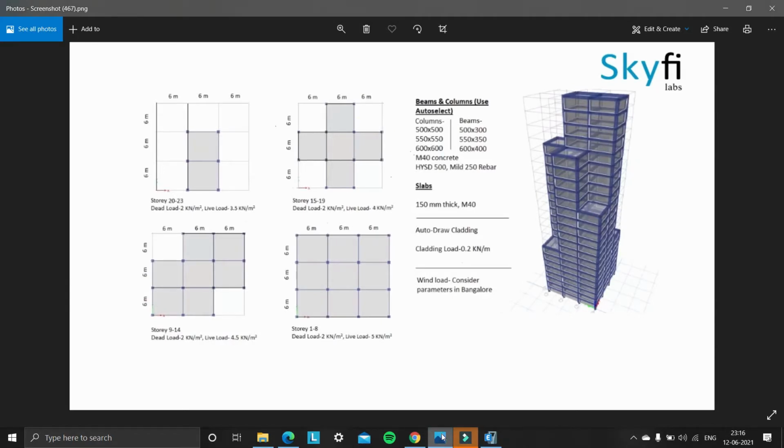In this project, I'm going to design a 23-story tower building using ETAP software. This is the data provided by Skyfi Labs for this project.